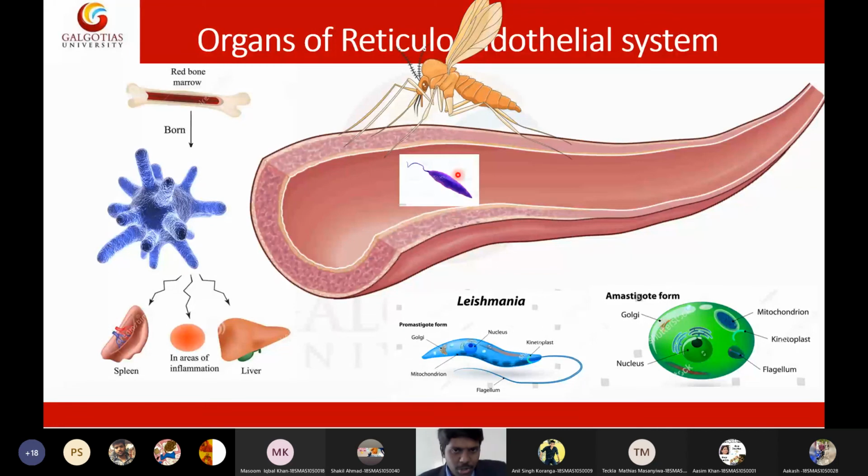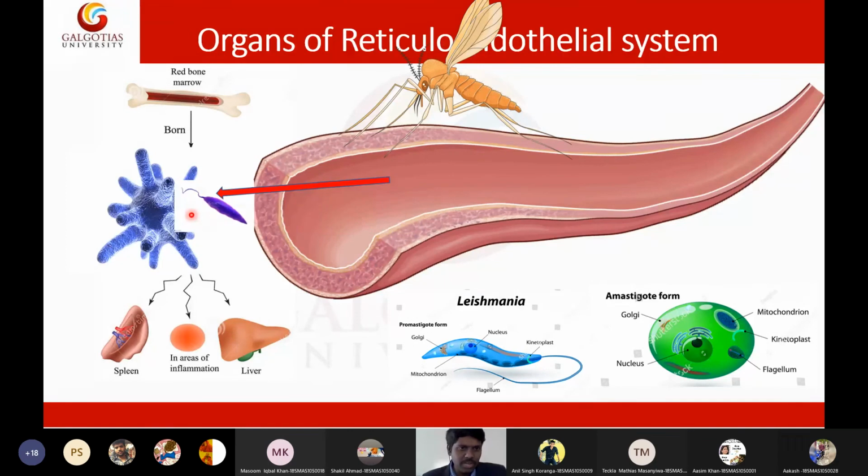Now, this promastigote will start migrating towards the macrophages. It migrates towards the macrophage. After entering into the macrophage, it will convert its morphology to amastigote.